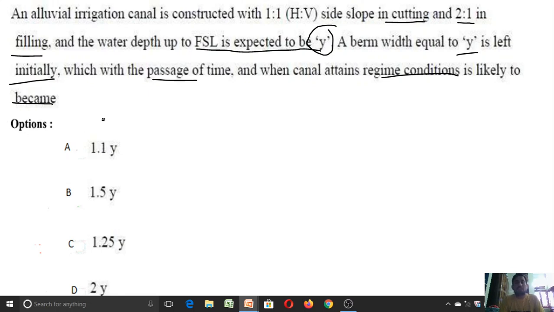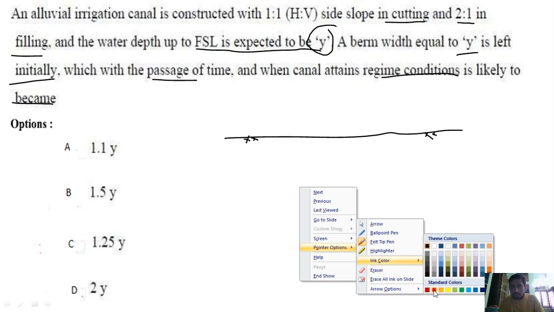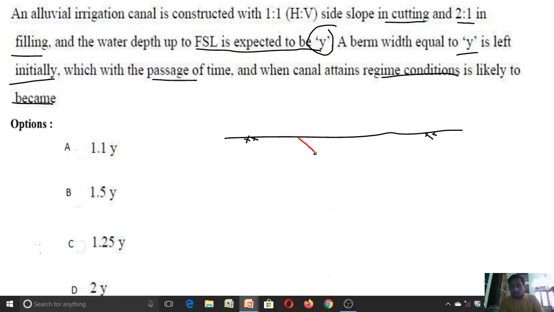So let me draw that case here. So this is your natural ground, right? Generally we go for cutting below the natural ground and filling above the natural ground. So let me draw with another color here. So my canal, this is in cutting. The side slope is 1:1. Generally we can take it as S1 is to 1, while designing S1 is to 1.